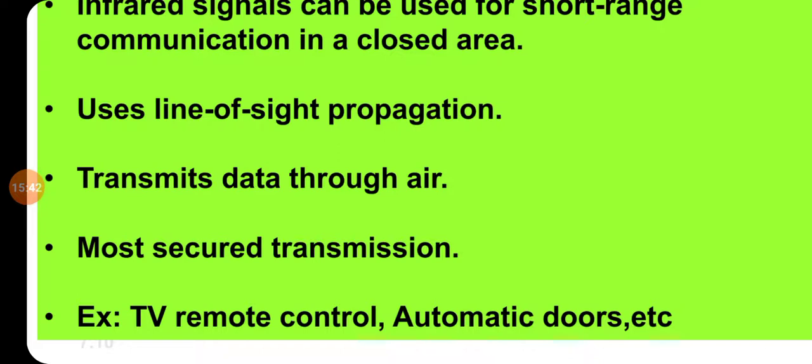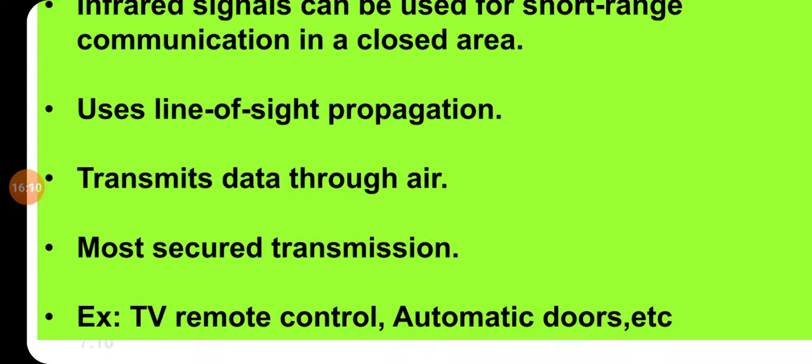A TV remote control can be used within a closed area. If you stand outside the room and your TV is within the room, can you operate your TV channel? No. So infrared signals are used only for short range, within a closed area. Clear? TV remote control definitely works on infrared signals. Understood?